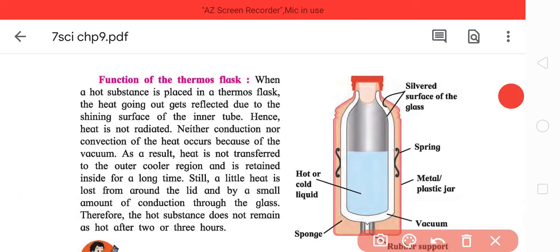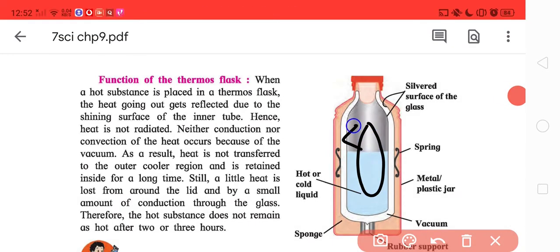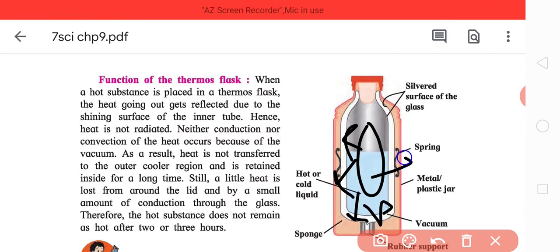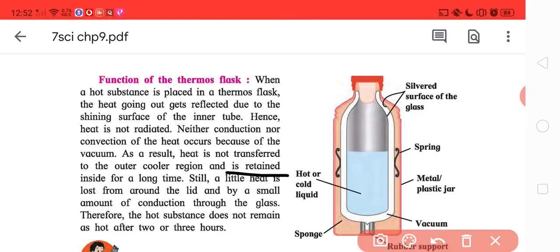What happens when a hot substance is placed inside the thermos flask? It tends to give out heat, as much as possible. The heat gets reflected due to the shiny surface, so the heat stays inside. Hence, heat is not radiated. Neither conduction nor convection of the heat occurs because of the vacuum. Radiation may still occur, but since there is no medium between them, conduction and convection do not occur. As a result, heat is not transferred to the outside cooler region and is retained inside for a long time.